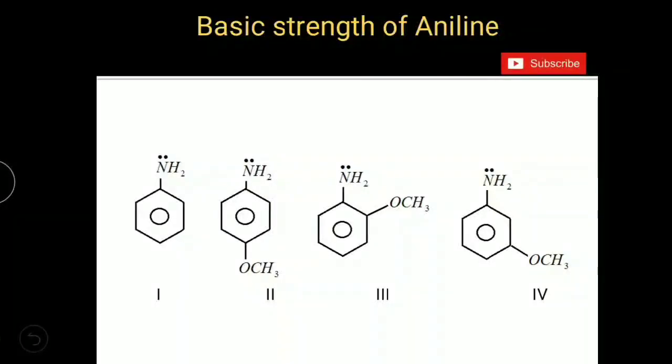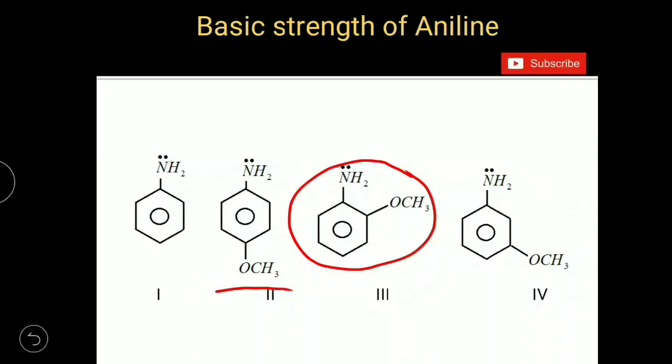Resonance effect influence will be there at ortho and para isomers, but due to ortho effect, ortho isomer is weakly basic, and at para position methoxy group shows resonance effect and it is a donating group. So para methoxyaniline is more basic, and orthomethoxyaniline should be weakly basic.